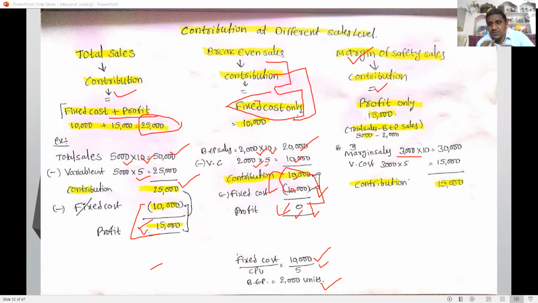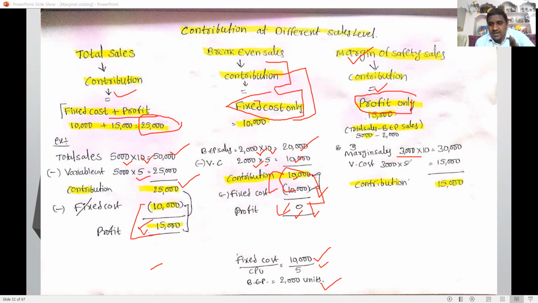Okay, next one, margin of safety sales. Margin of safety sales means the sales above the break-even sales. So margin of safety sales include only the profit element. Here, margin of safety sales contribution equals profit only. Why?